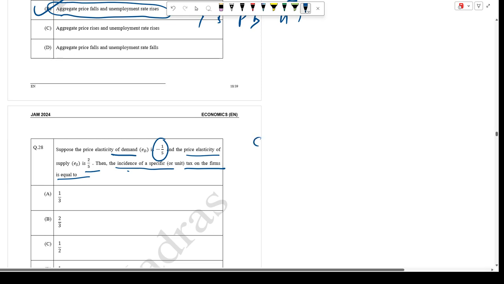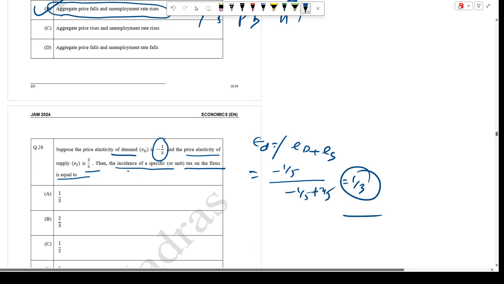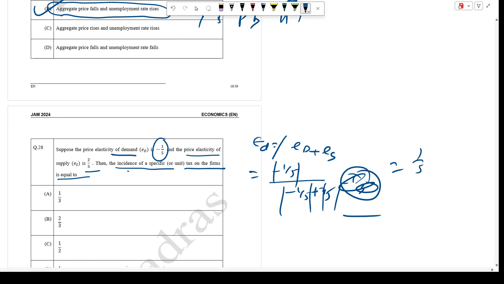That is ED divided by ED minus ES, so minus 1/5 divided by minus 1/5 minus 2/5. Here we need to take the modulus, so it is 1/5 over 3/5, which gives 1/3.